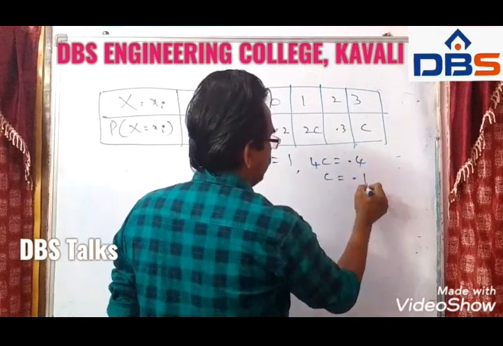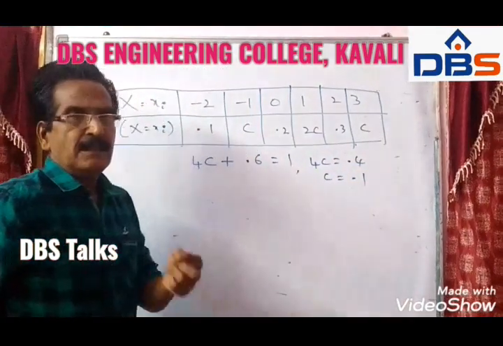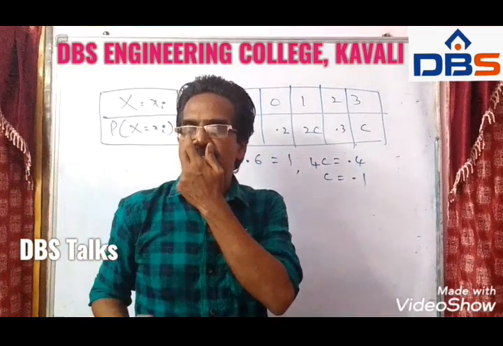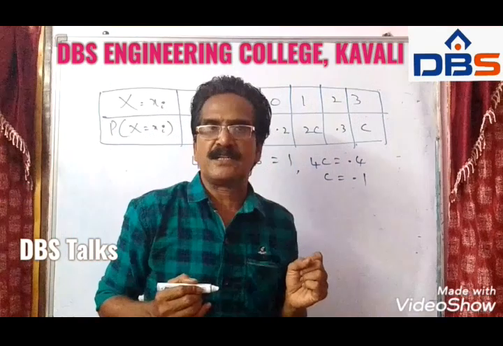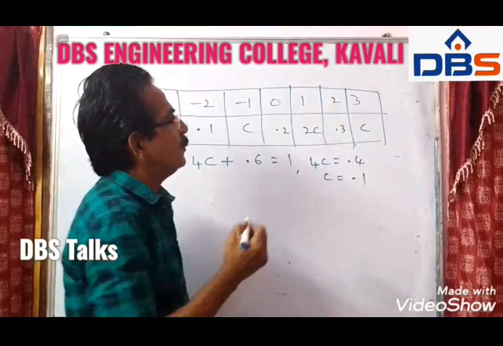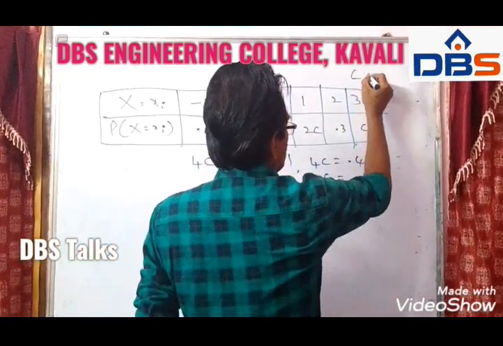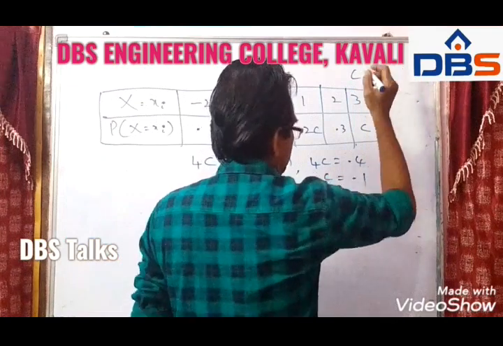C is equal to 0.1. C is equal to 0.1 is the first answer.